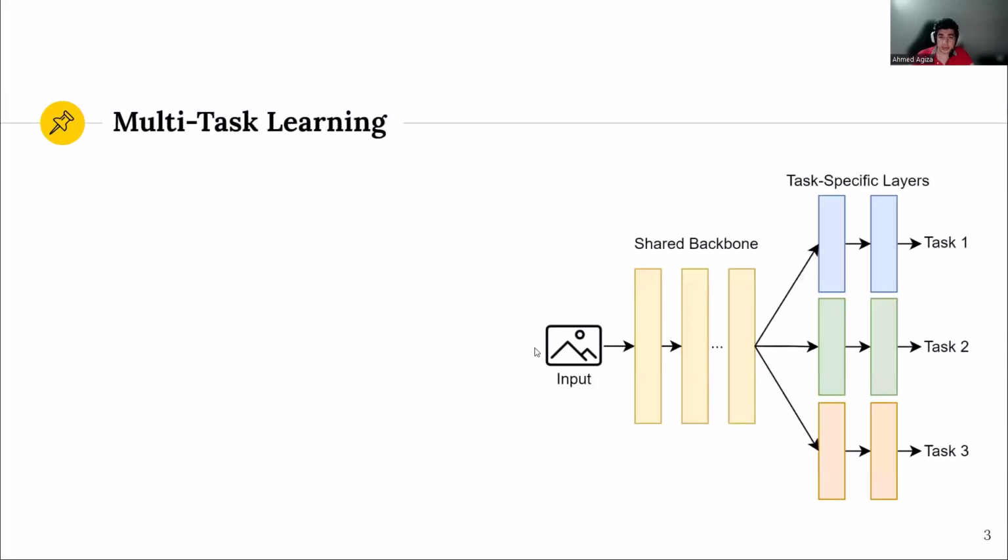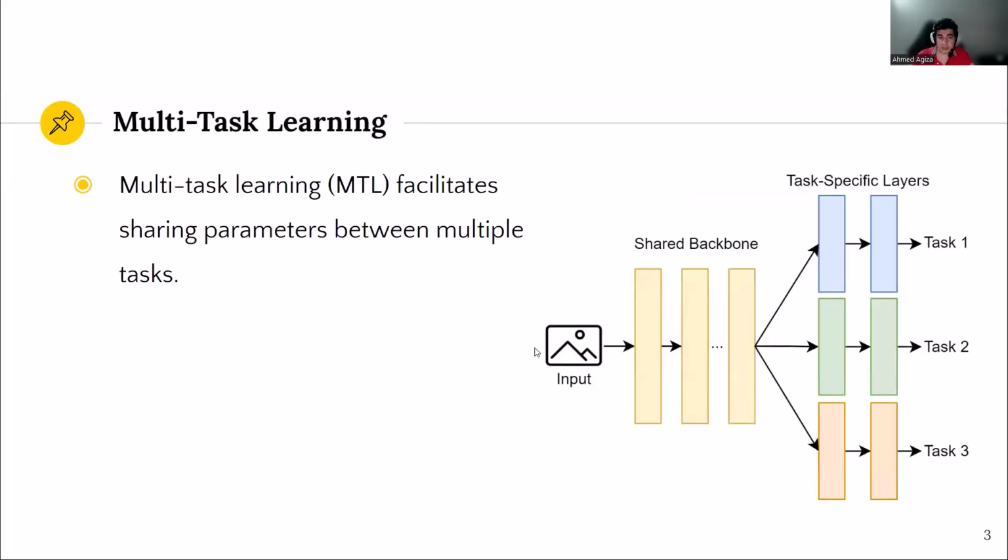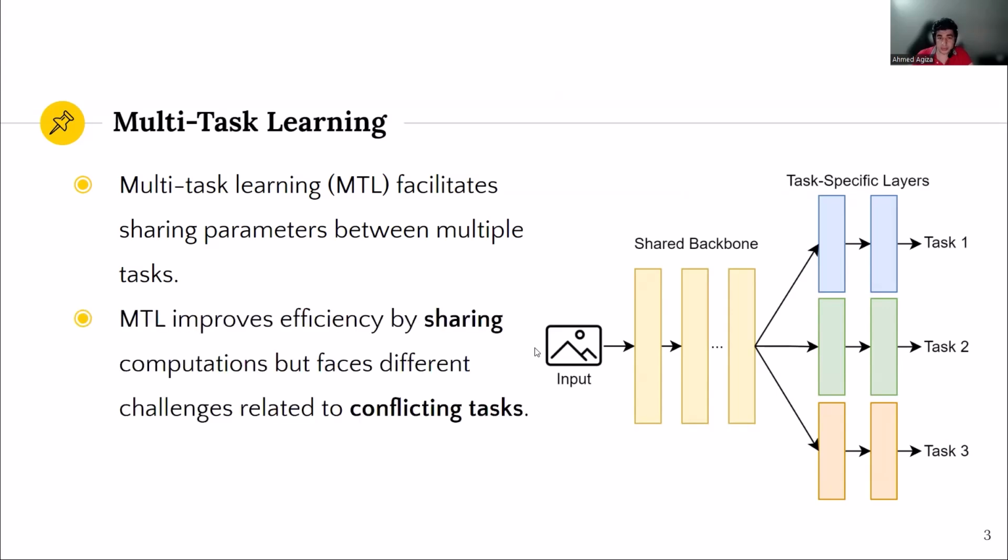The first topic is multitask learning, which is a learning paradigm that aims to leverage commonalities across tasks to improve learning efficiency and performance. Typically, we have a shared backbone between tasks to act as a feature extractor, followed by several lightweight task-specific decoders. While MTL is a promising paradigm in terms of efficiency and knowledge sharing between tasks, it faces a different set of challenges related to multi-objective optimization and conflict between different tasks. So MTL addresses the problem of fine-tuning for multiple tasks. Now let's look into efficient fine-tuning techniques.